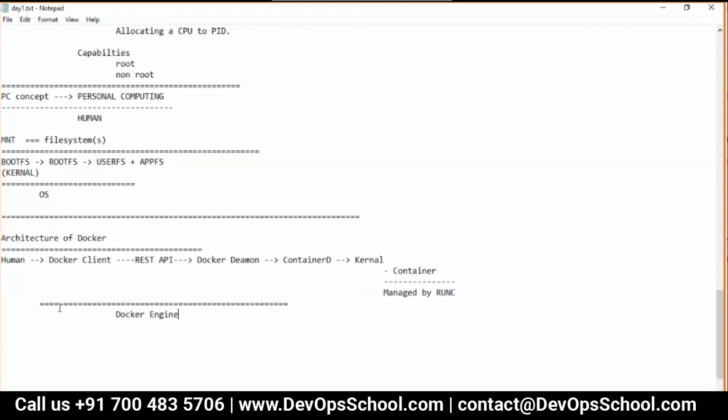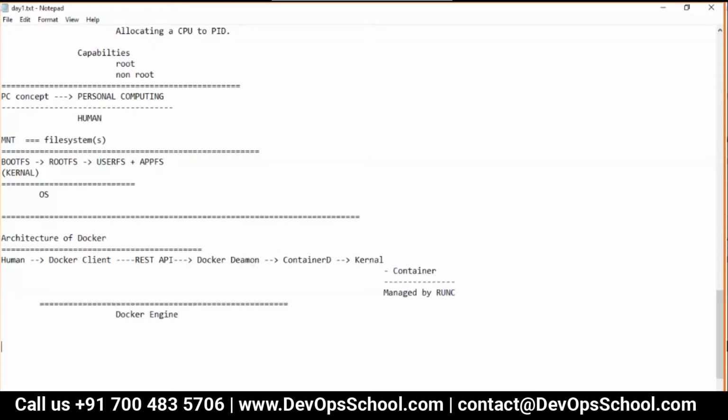Rajesh asks who provides the container D. Containerd nowadays comes by default in many operating systems. When you install Docker, containerd also gets installed automatically and updated.